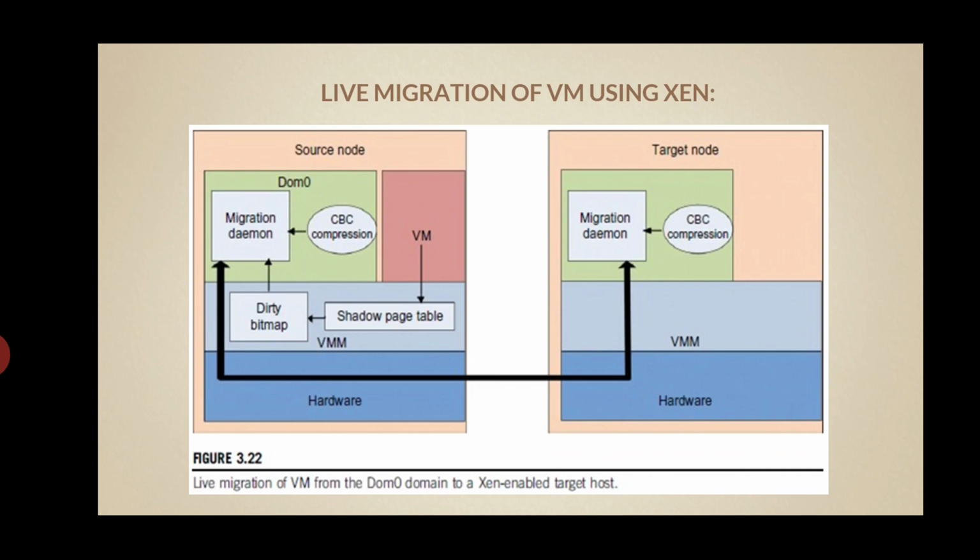The shadow page table gives to the dirty bitmap, and the dirty bitmap goes to the migration daemon. Here compression will be done first at the migration daemon, and then it is passed to the target node. Here the virtual machine monitor is there, and then hardware, networking devices and storage devices. These show how to create, terminate, and migrate a task to another host. By using the Xen concept, we send or receive the model to transfer the states across virtual machines.